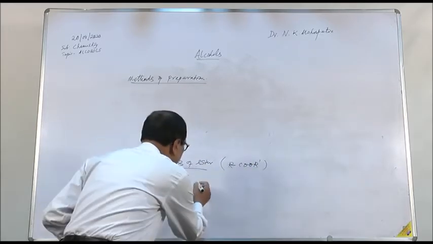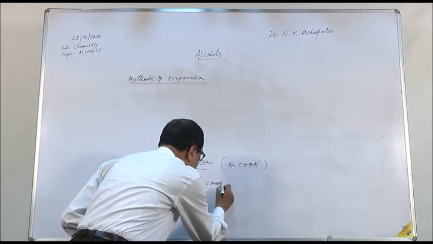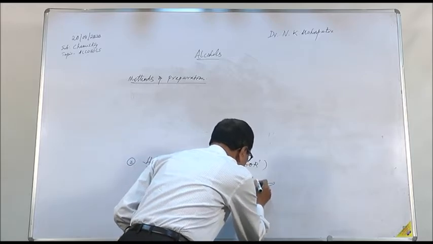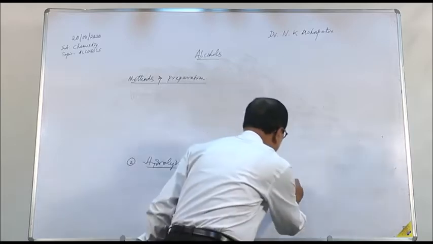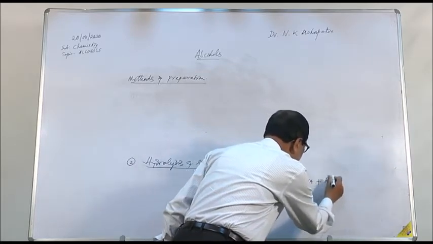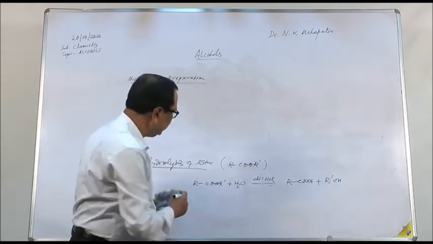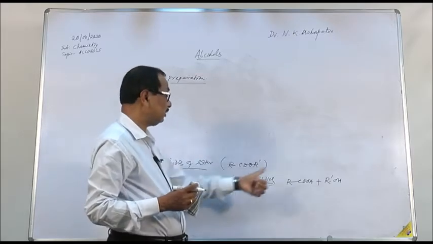That is, when RCOOR' plus water in the presence of dilute HCl, the product formed is RCOOH plus R'OH. Here you find that the alcohol of this alkyl group, which is attached to oxygen, is formed.